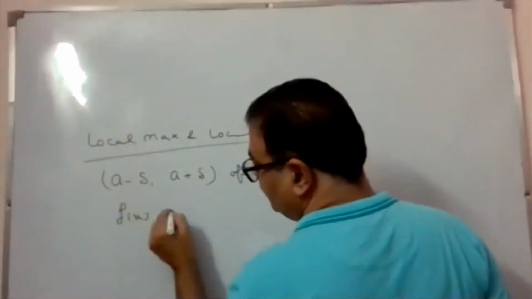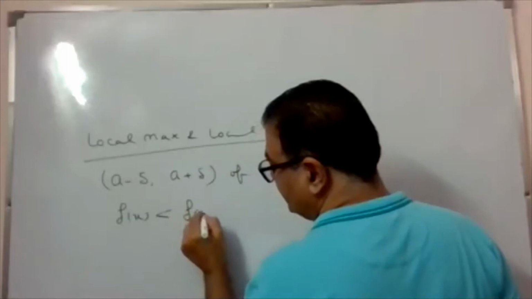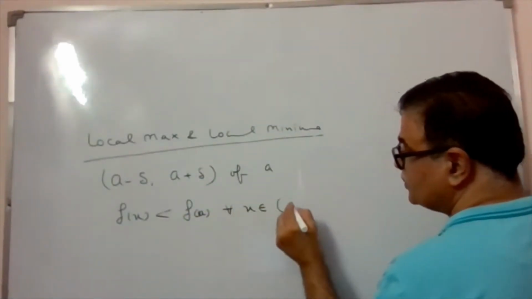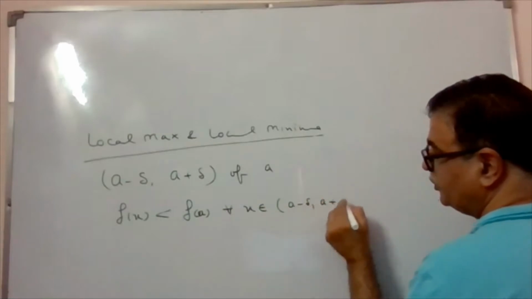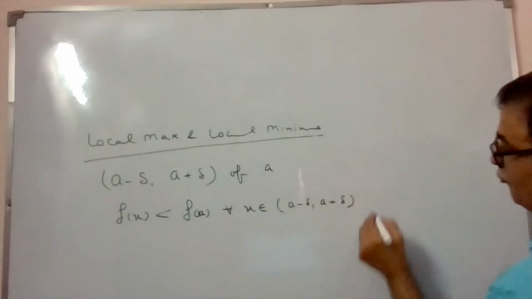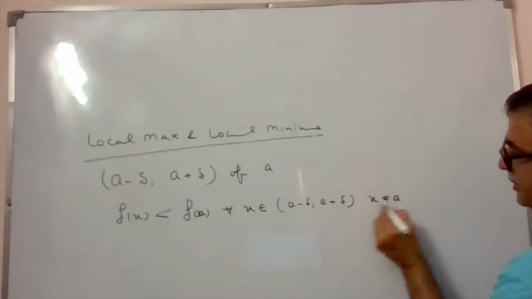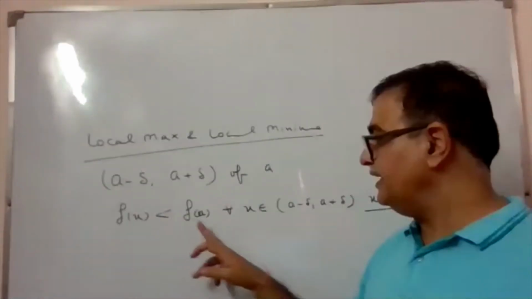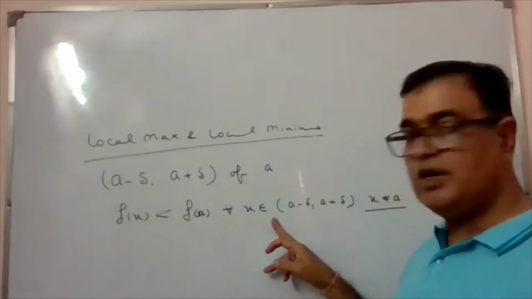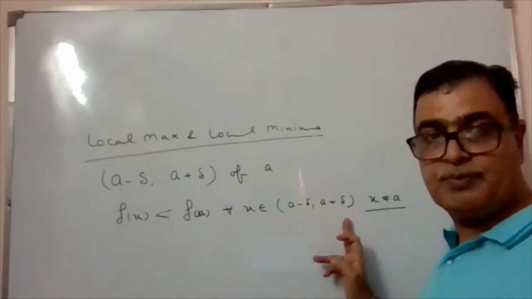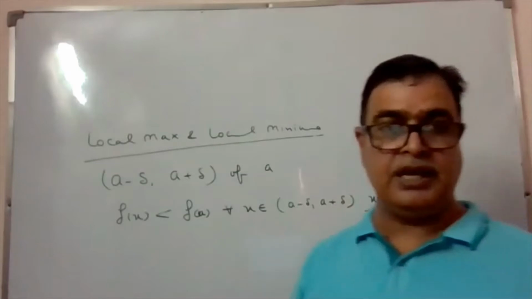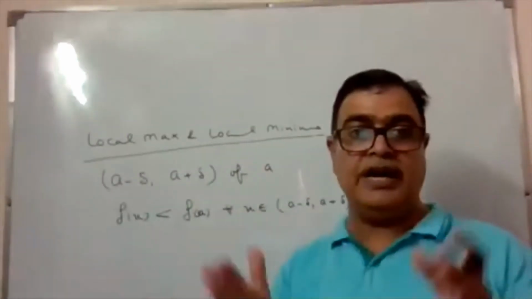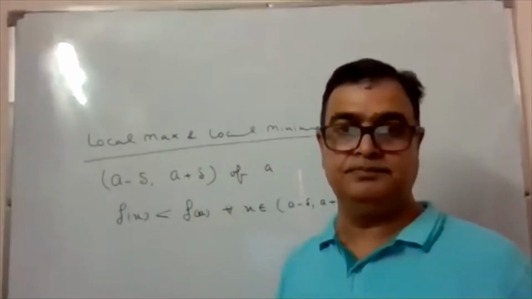f(x) is less than f(a) for all x belonging to a minus delta to a plus delta, where x should not be a. Then x equal to a is the point called a local maximum.